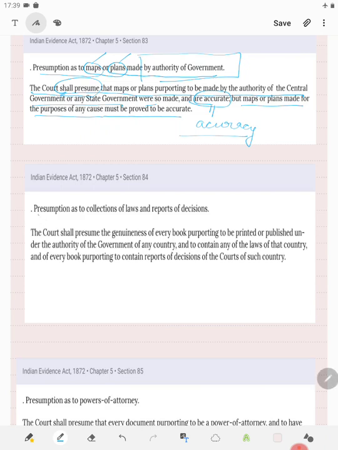Presumption as to collection of laws and reports of decisions, section 84. The court shall presume the genuineness of every book purporting to be printed or published under the authority of the government of any country and to contain the laws of that country, and of every book purporting to contain reports of decisions of courts of such country. So if there is a book or journal that has been published under the authority of the government of that country, the court shall presume it to be genuine.